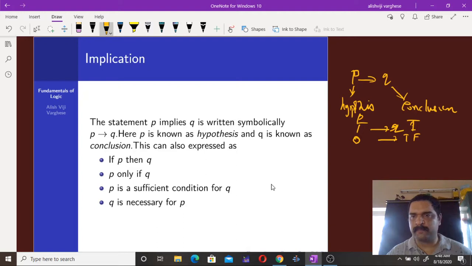So this is the implication of this connective. If P then Q. If P is true, then Q is true. That's the meaning of the connective. It is known as implication.